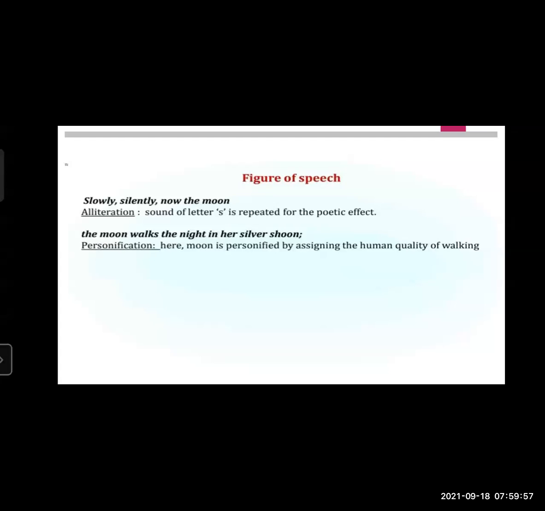Also, there is a use of personification. We all know that personification means that human qualities are given to non-living things, meaning things or objects. So here is one more example of personification. Let's see. "The moon walks the night in her silver shoon."